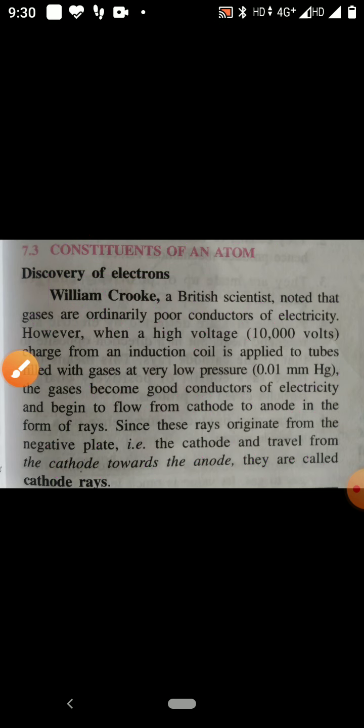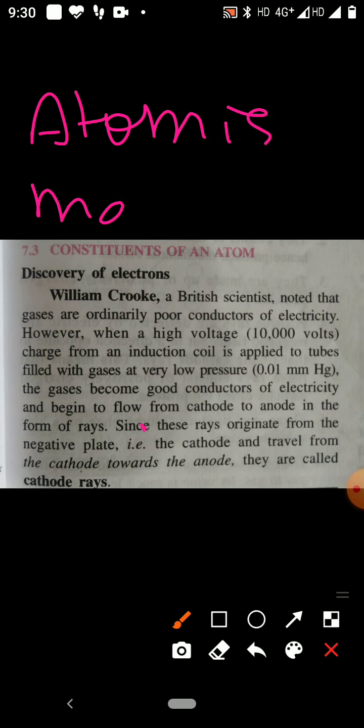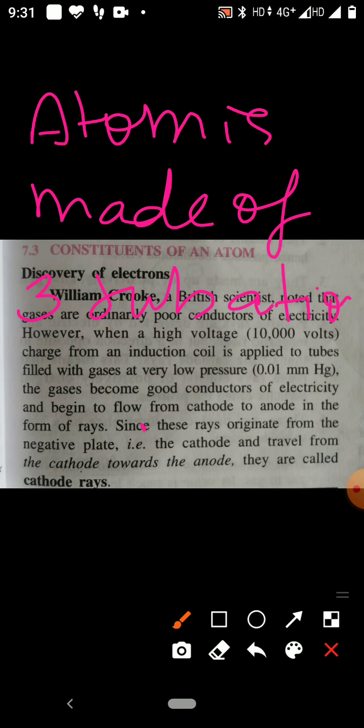Children, by modern scientists Sir J. J. Thomson, Rutherford, Chadwick, it was proved experimentally that atom is made of three subatomic particles. So, which are the three subatomic particles of atom?